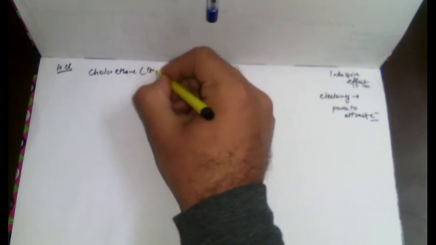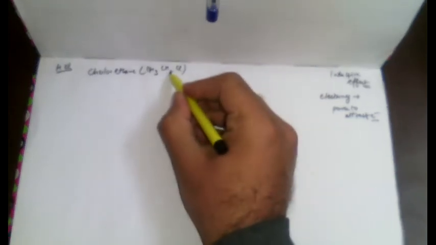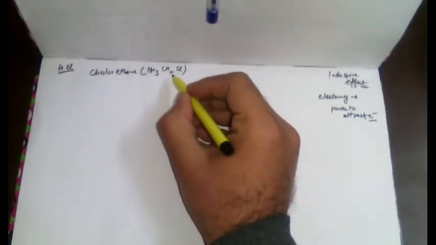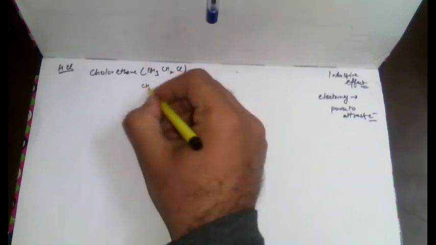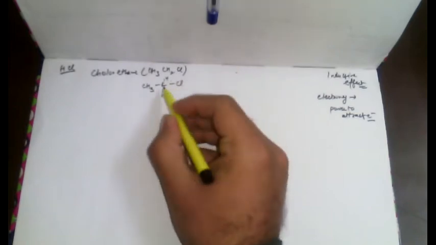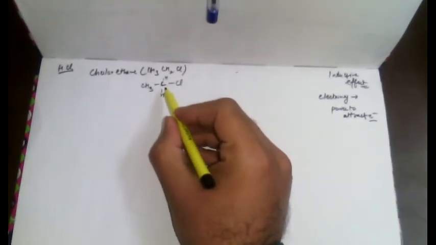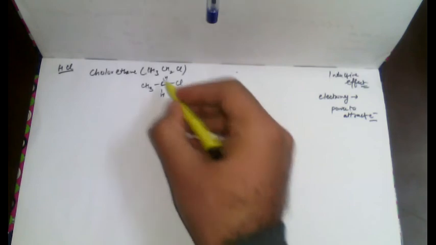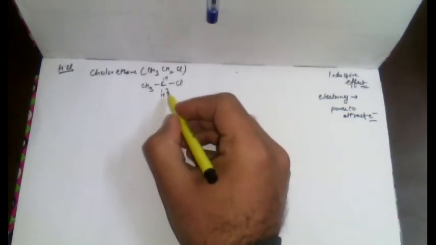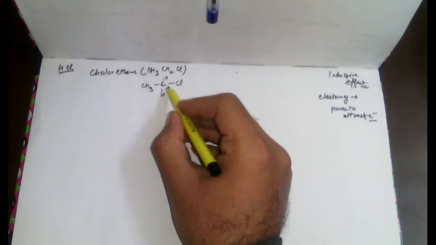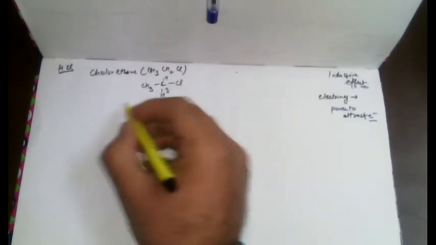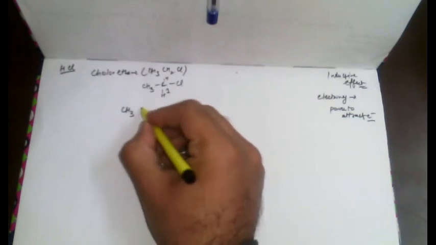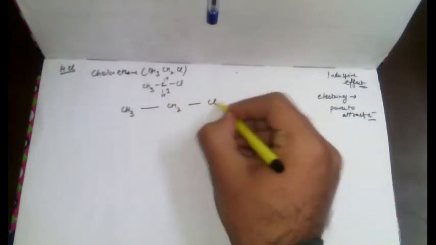We have CH3, CH2, Cl, in which the carbon and the chlorine bond is a polar covalent bond. If I just expand, in this example, the carbon and the chlorine form a polar covalent bond. It is polarized in such a way that carbon 1 gains some positive charge and the chlorine gains the negative charge.